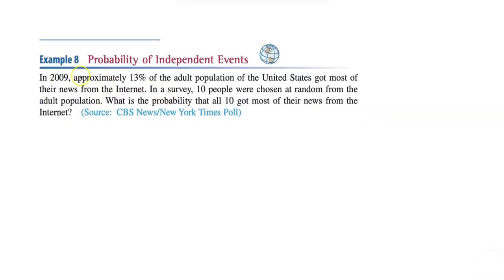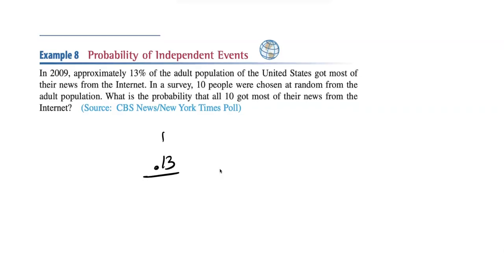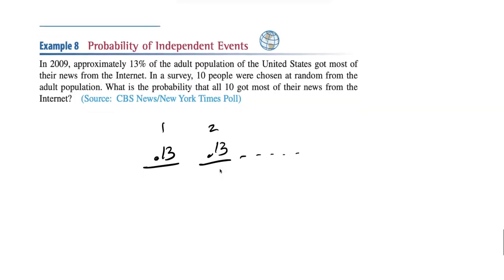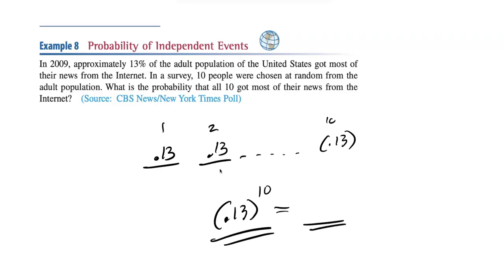Okay, one last one. This is an application problem. Approximately 13% of the adult population in the United States got most of their news from the internet. In a survey, 10 people were chosen at random from the adult population. What's the probability that all 10 got most of their news from the internet? What are the odds that the first person got their news from the internet? Well, 13%. And then you can do that for the second one also, 13%, because we want all 10. We keep doing that for all 10, so that's the same thing as 0.13 to the 10th power. And whatever that is, that'll be our answer.